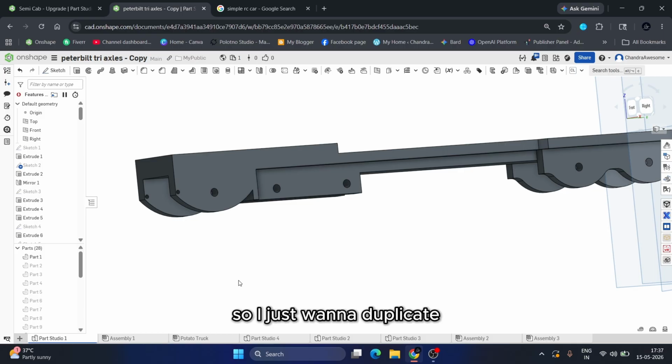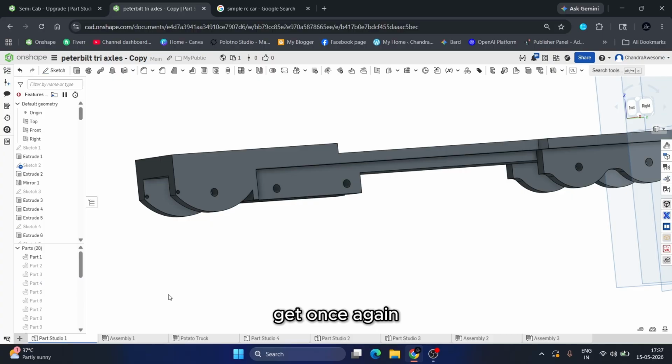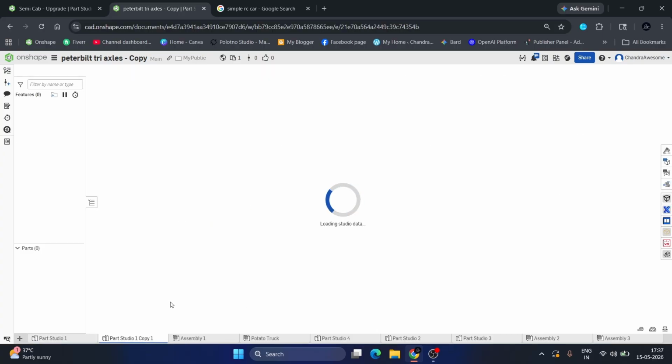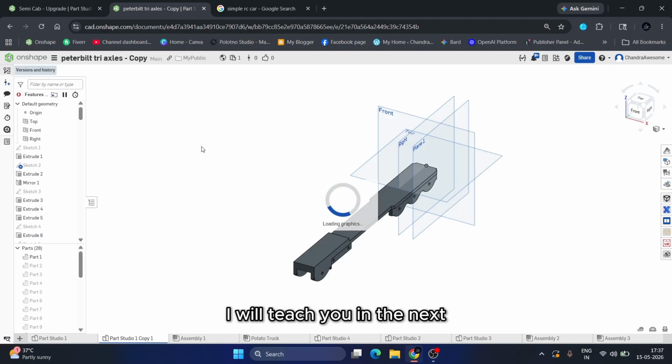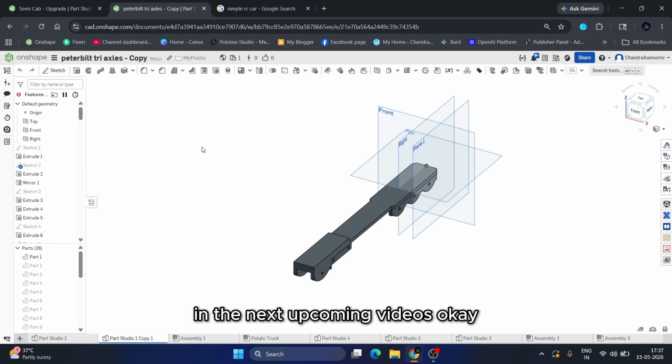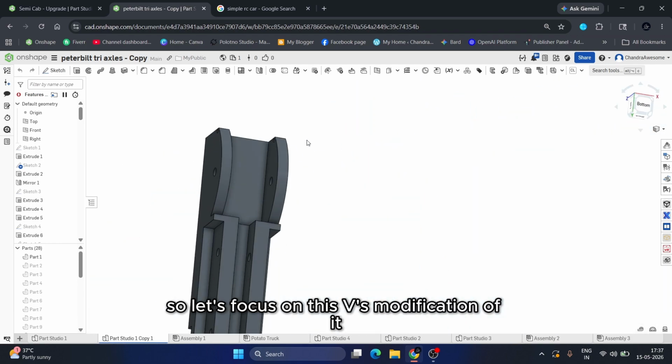I just made a duplicate. I think it's not yet created. Let me try once again. Okay, now it's created. Or else you can also maintain a feature version history. I will teach you in the next upcoming videos. So let's focus on this modification.